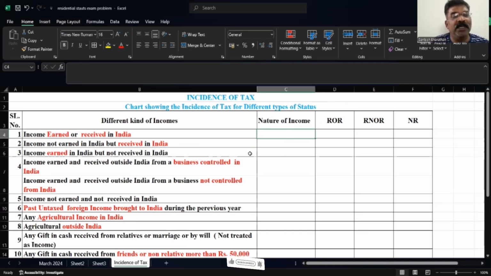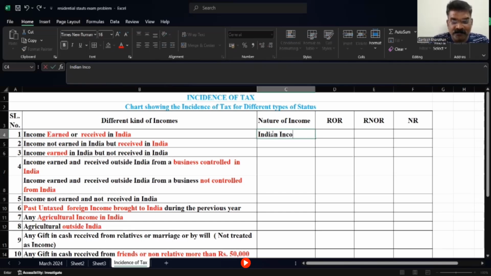See here, two things we need to observe. Income earned means the income is generated in India, received also in India. So it is treated as an Indian income. Understood, children? Earned also in India, received also in India, we treat that as an Indian income.